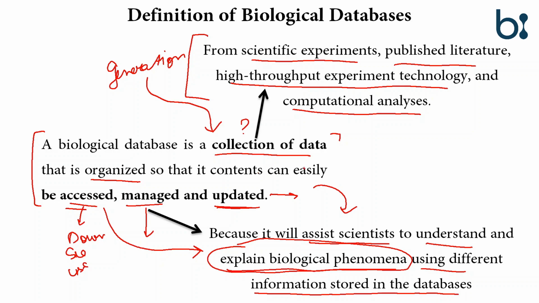So the definition of a biological database has three major points. First is the collection of data, from where we collect the data. Second, it needs to be organized in a manner in which the scientific community can access, can manage, and it should be updated.